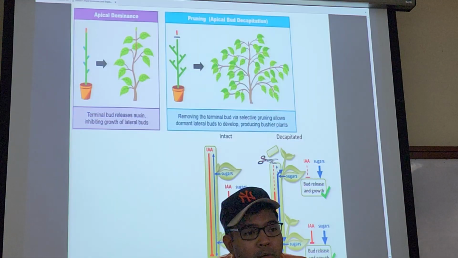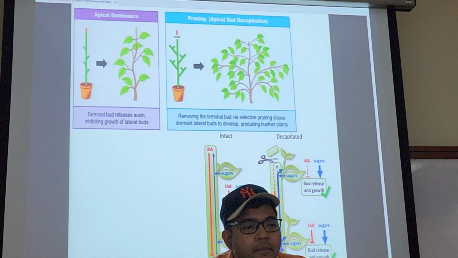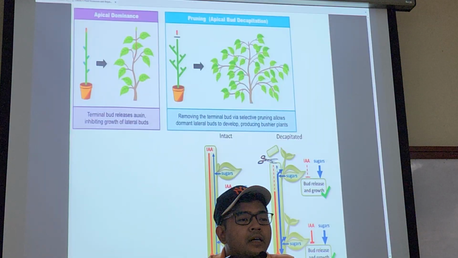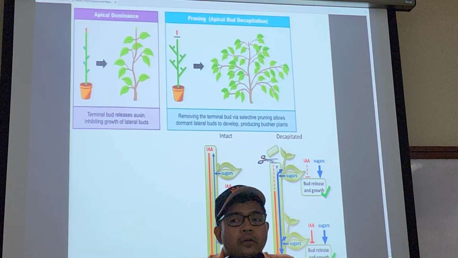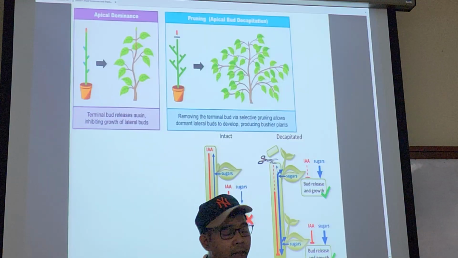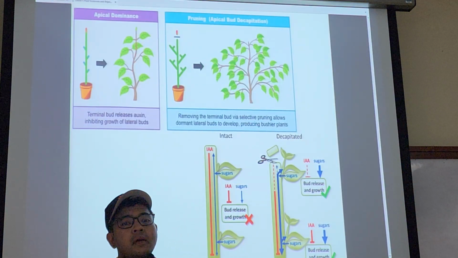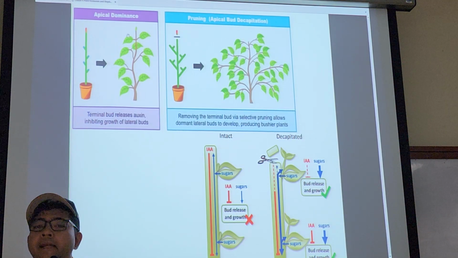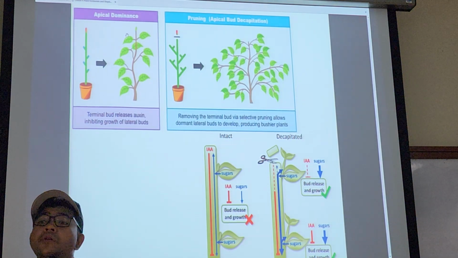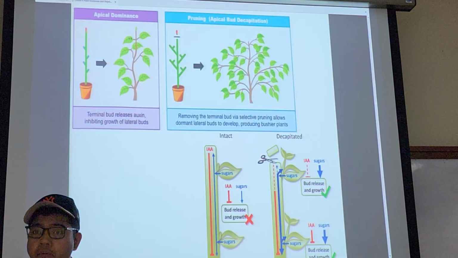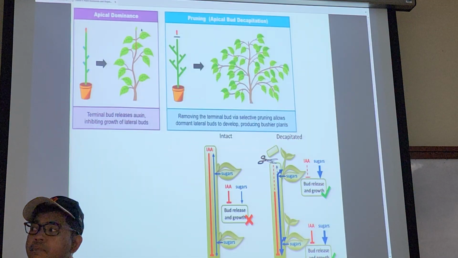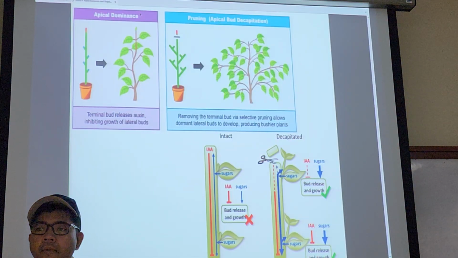To make the what compact? The what? Cool. Bushy. Okay. Yeah, that's right. You see the plant here. When you do your pruning and trimming, you cut off the top, right? When you cut off the top here, you have removed the apical meristem at the top.